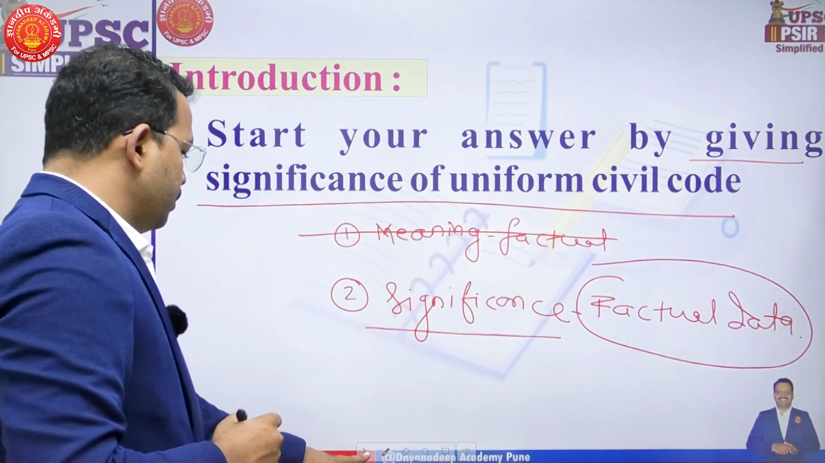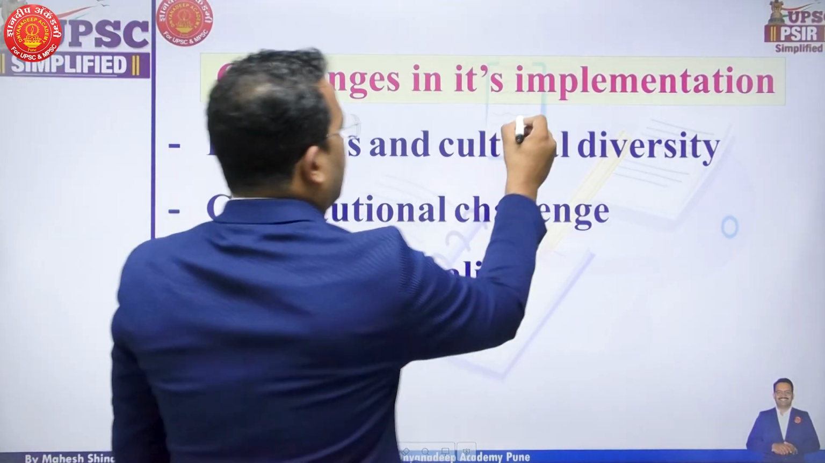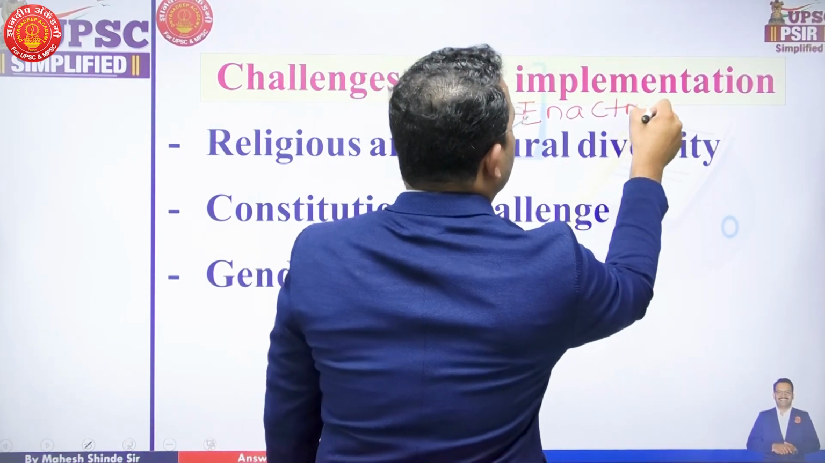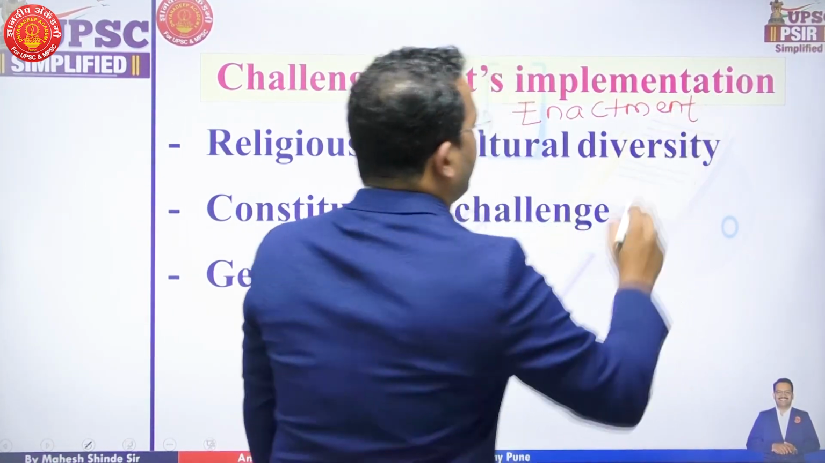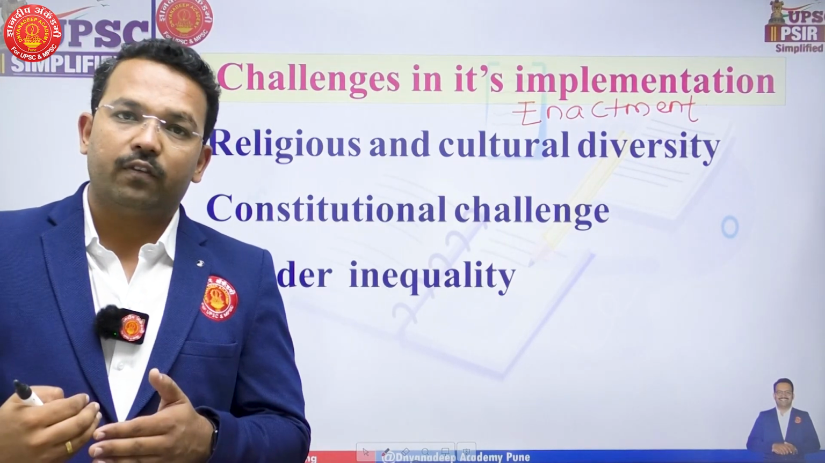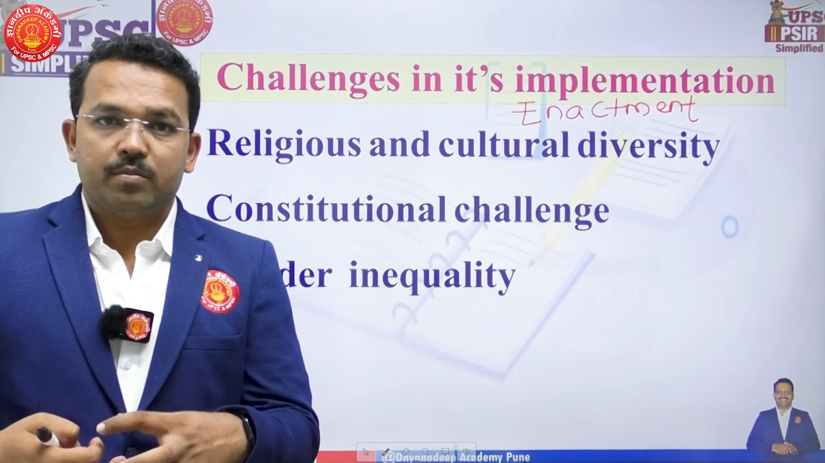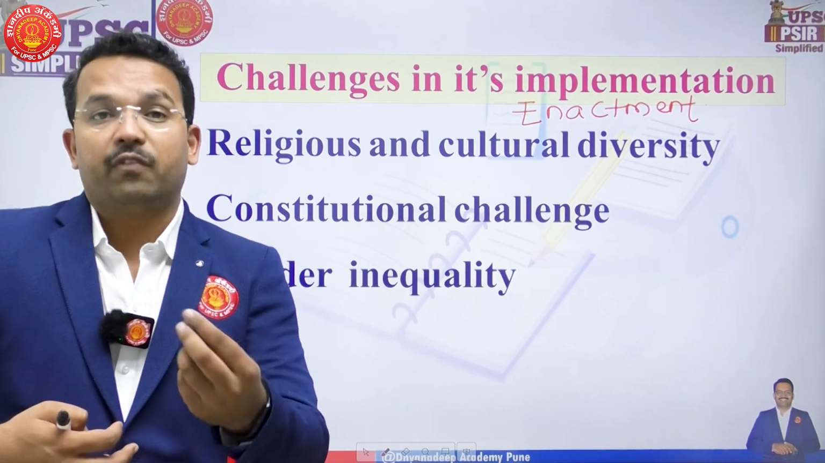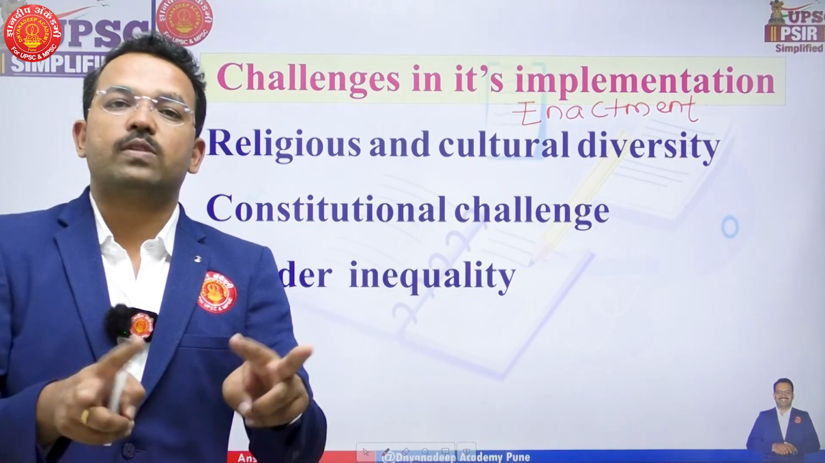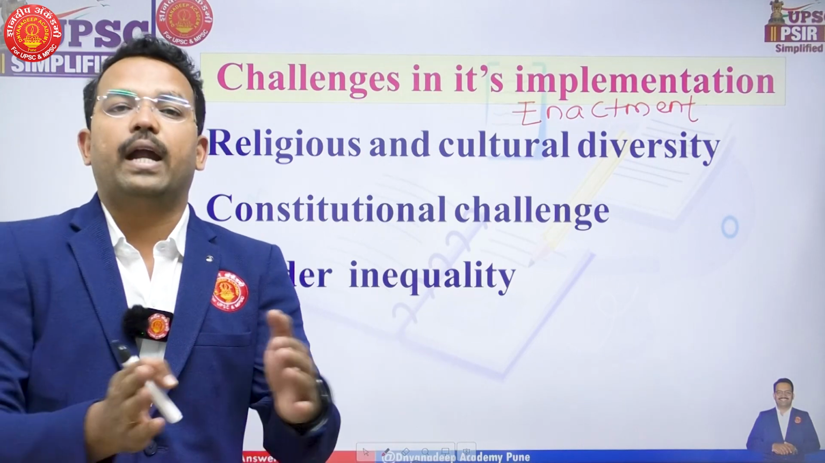Then the most important focus of the answer: challenges in the enactment of the Uniform Civil Code and implementation of the Uniform Civil Code. What are the difficulties that we are going to face? First, in enacting the Uniform Civil Code, and second, once we have enacted it, what could be the possible difficulties in its implementation? So these are two edges of a sword where enacting and implementation must go hand in hand.